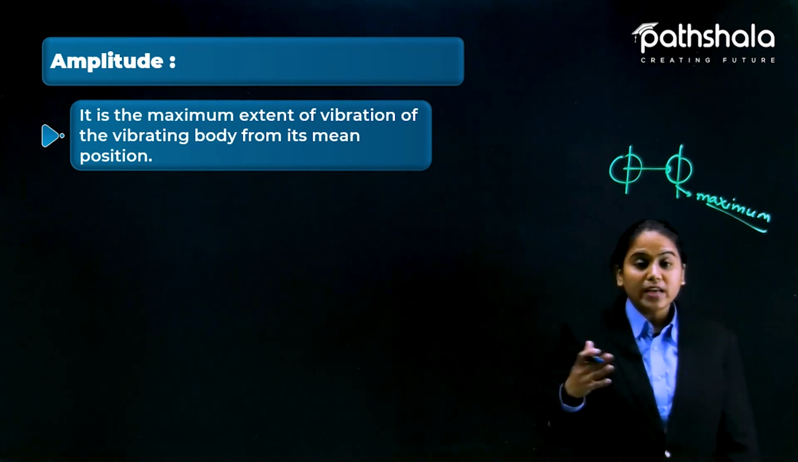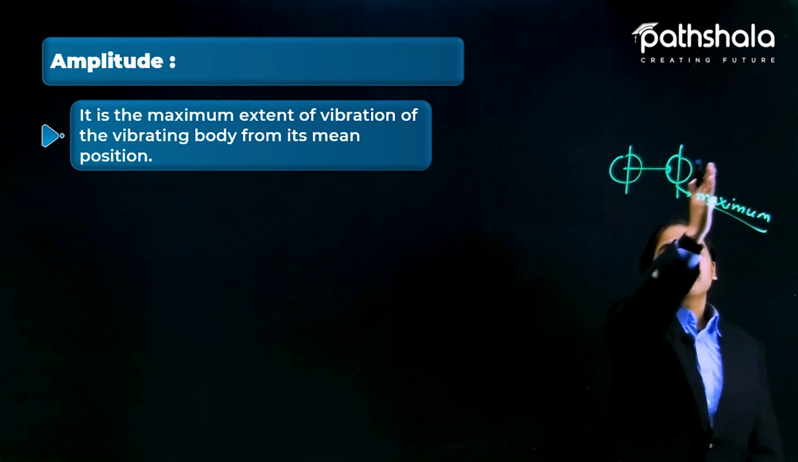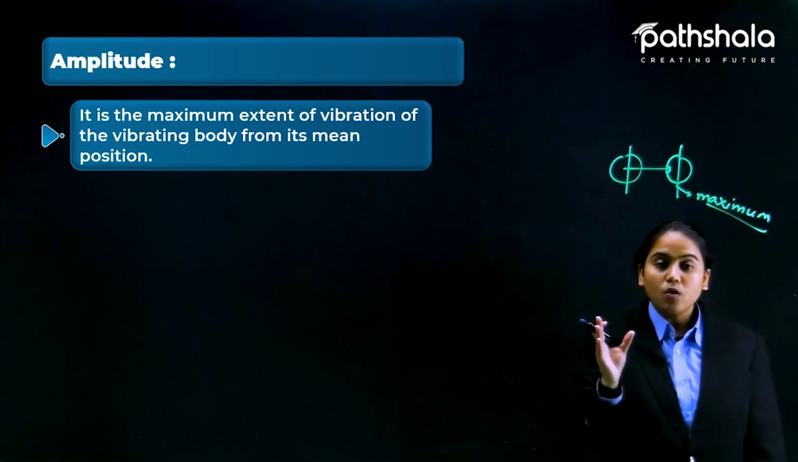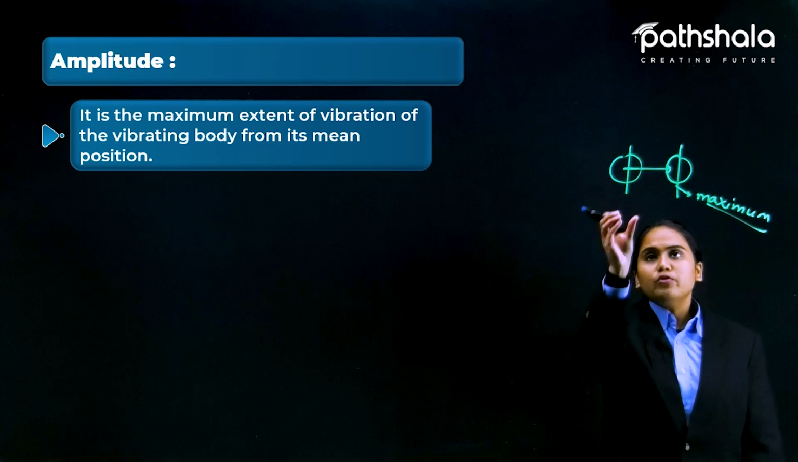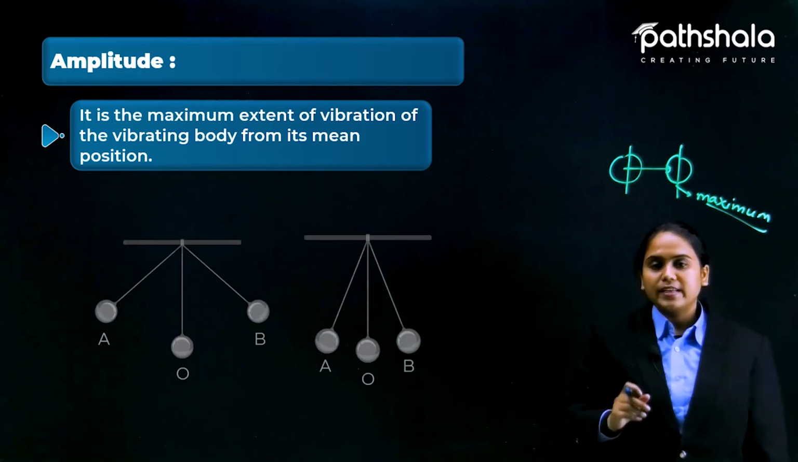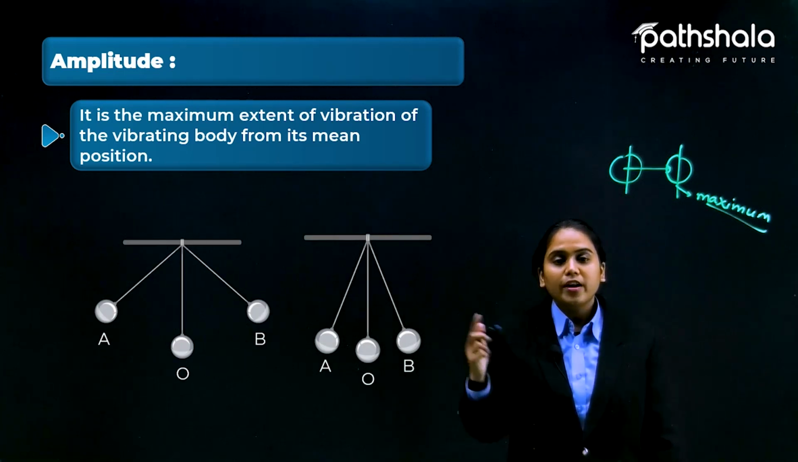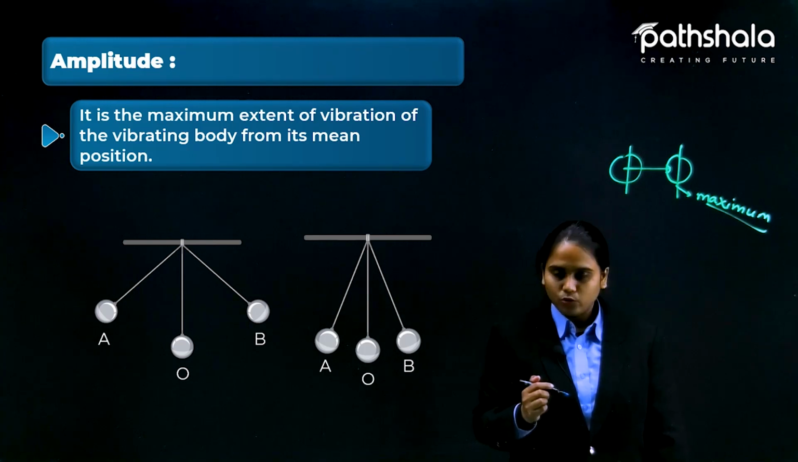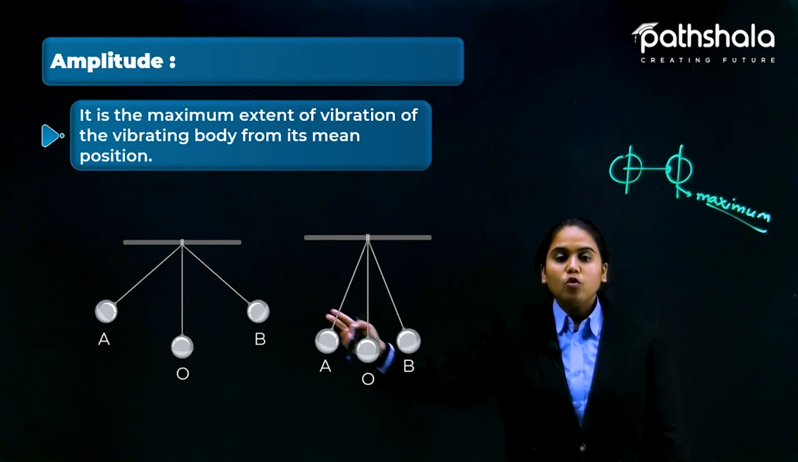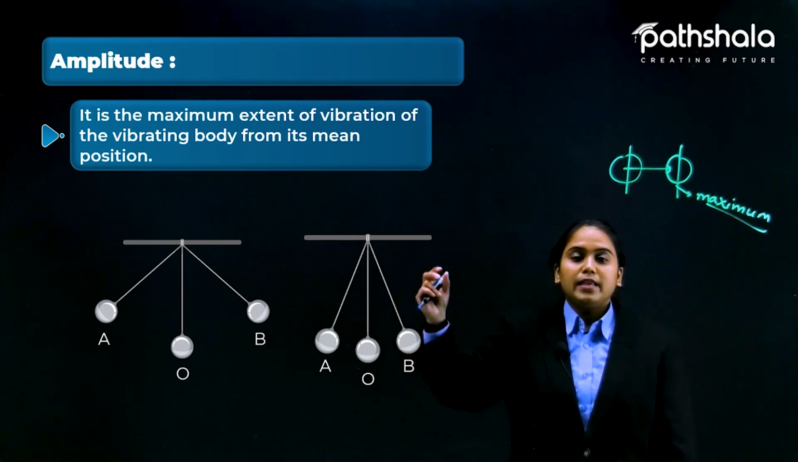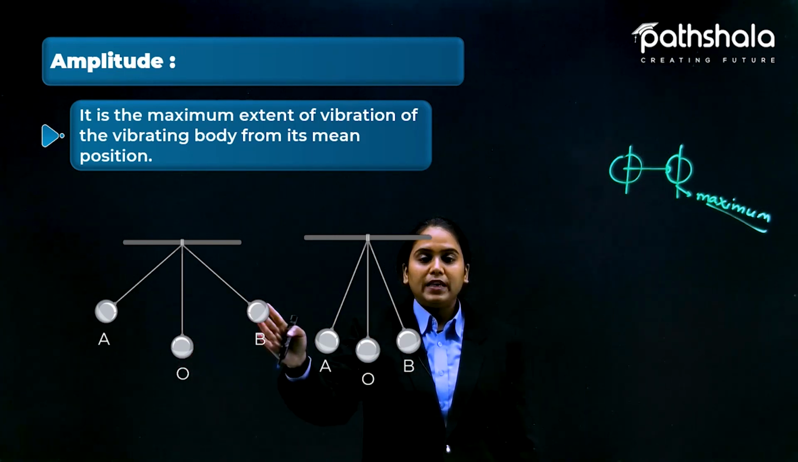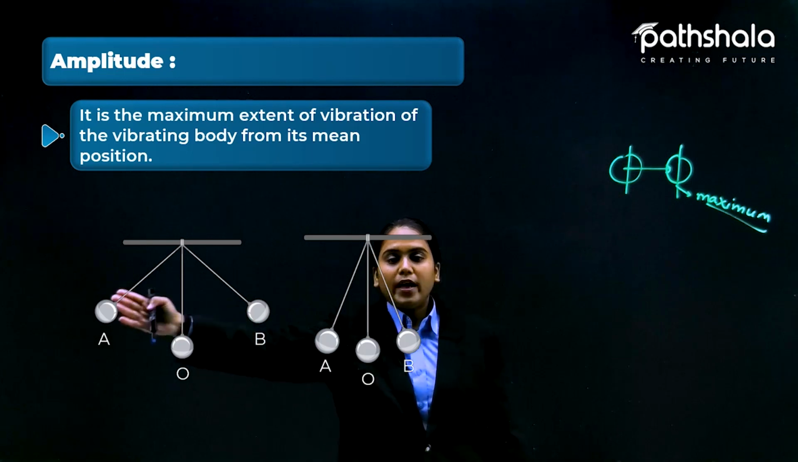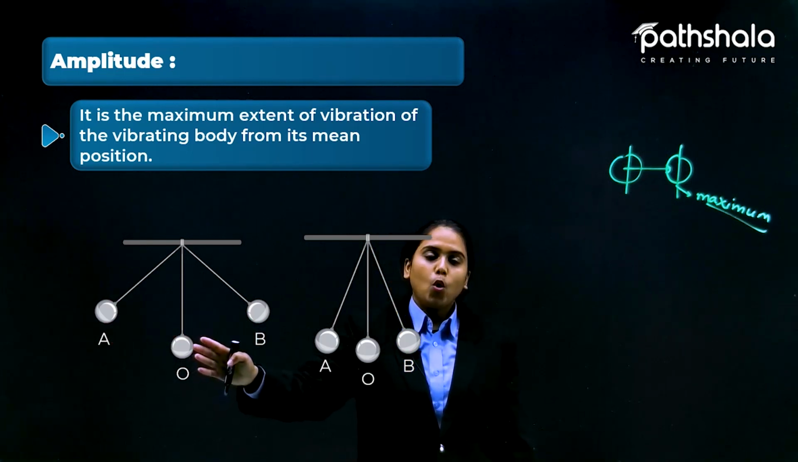If the sound is louder, then there is more shifting. If the sound is dull, then it shifts only a very small distance, with very little displacement. Here we can explain this with a pendulum. In the first case, the bob shifts from O to B, then from B to A, then from A back to O again.